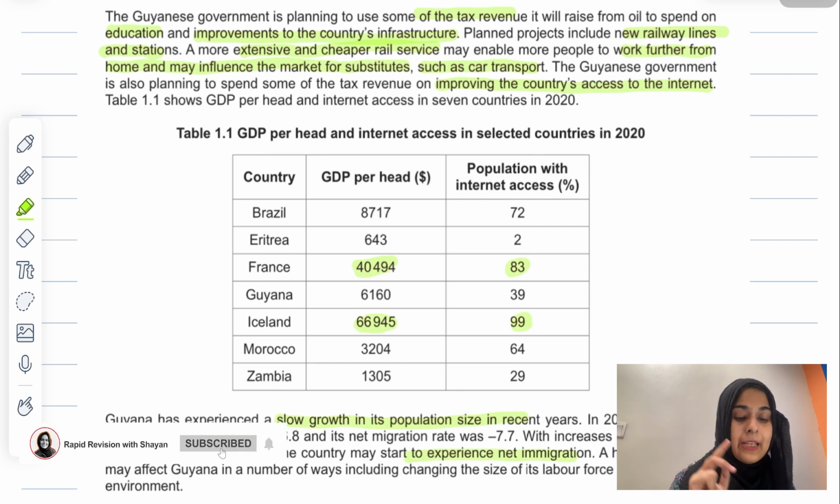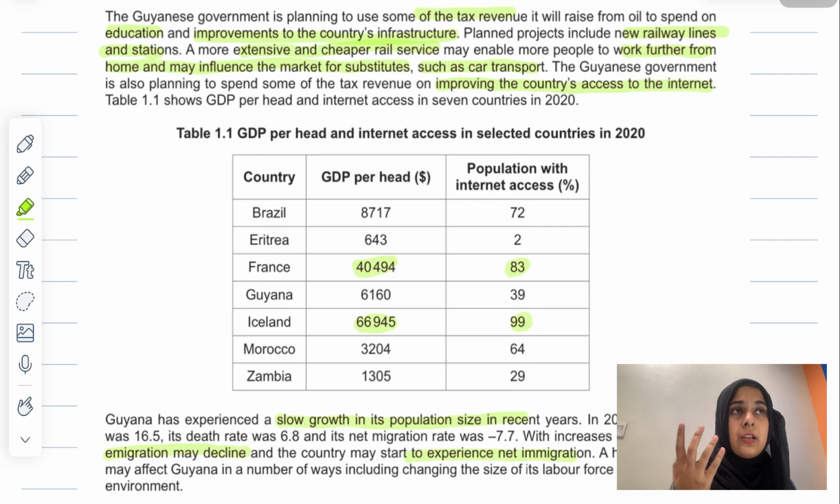Substitute is a factor that influences demand. If the price of rail transport decreases, that is going to increase the demand for railways and decrease the demand for cars, which is the substitute to rail transport. So the personal car is a substitute to public transport, that is railway in this case.